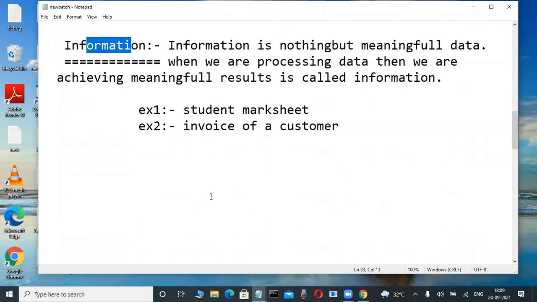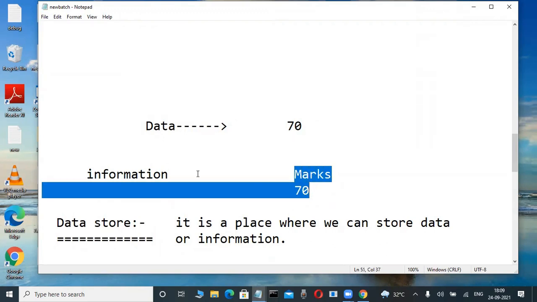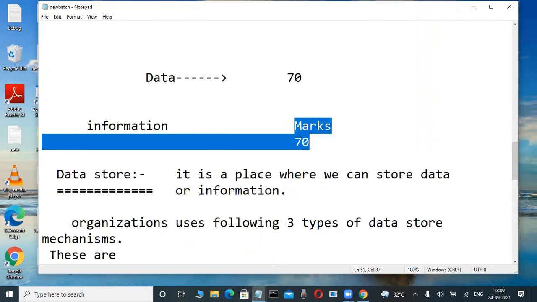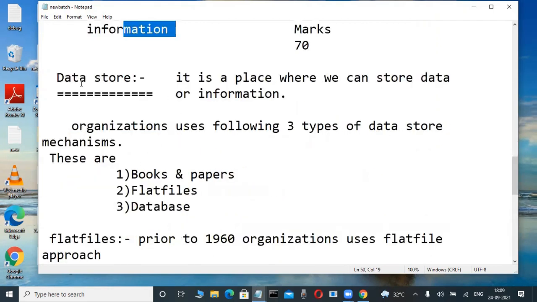I told you yesterday: it is a collection of raw facts. There is no meaning. A collection of integers, characters, dates is nothing but data. Again, meaningful data is also called information. I wrote this yesterday, like marks above 70, age, something like that. Meaningful data is called information. But the place where this data or information is stored is called a data store mechanism in an organization.